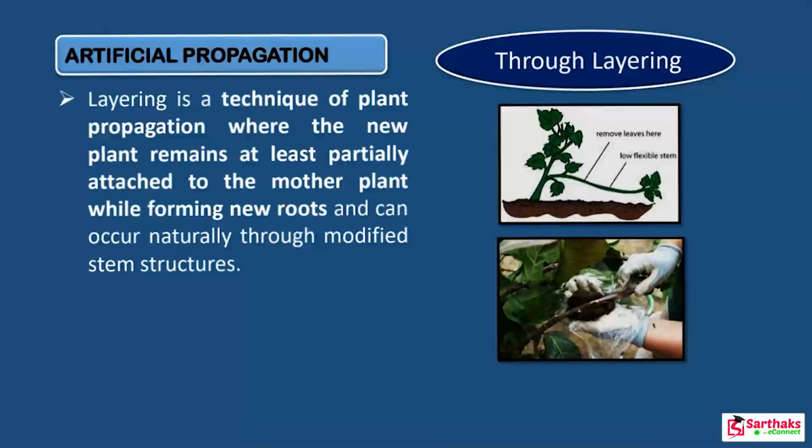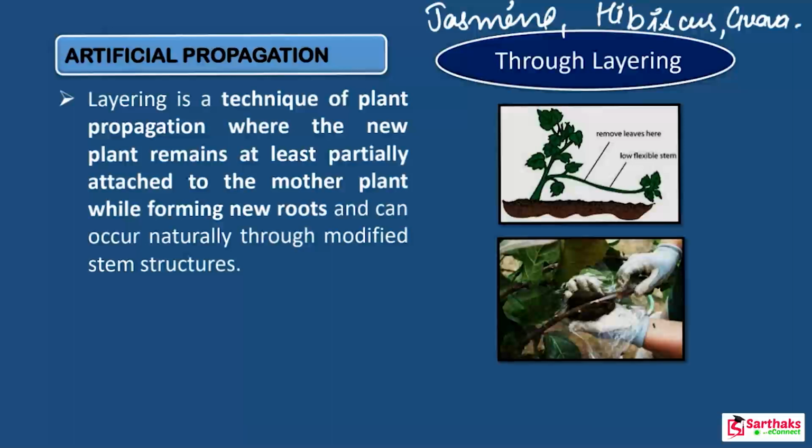Now the next method of artificial propagation is layering. Through layering it is observed in the case of jasmine, hibiscus, guava, even lemon also. Now let's see what happens in the case of layering.